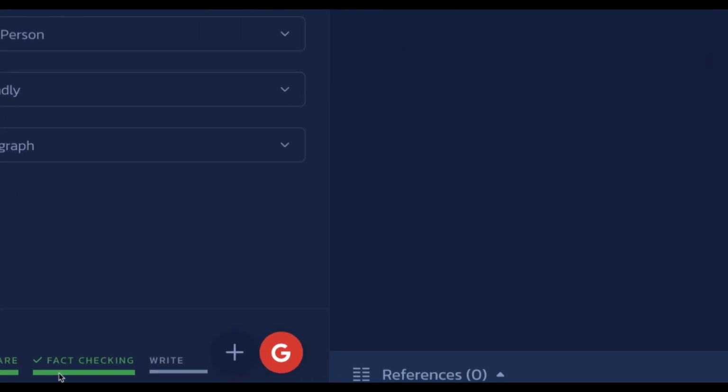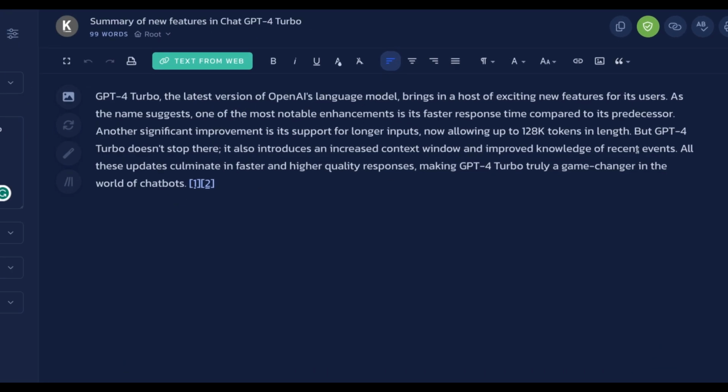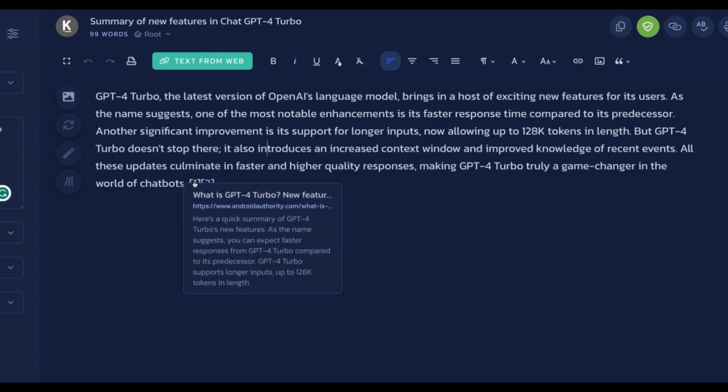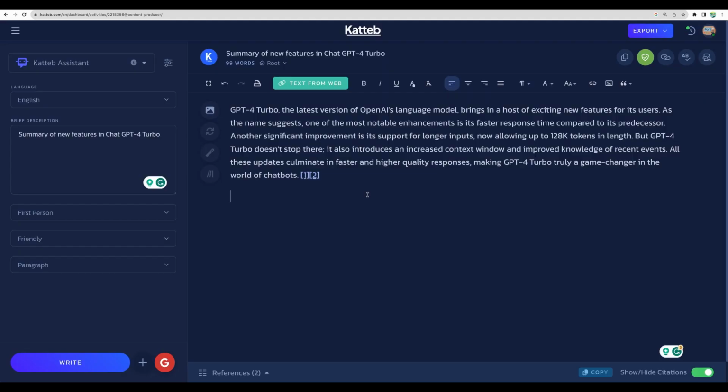We can see fact checking is undergoing as well as writing. Okay, so here it is. We've got a quick summary about GPT-4 Turbo. So we are getting correct information. It is a new model. It has a 128K tokens window. And moreover, we are getting data sources where this information is coming from. For example, let's check this link. Here it is.